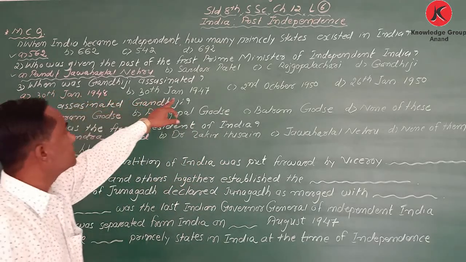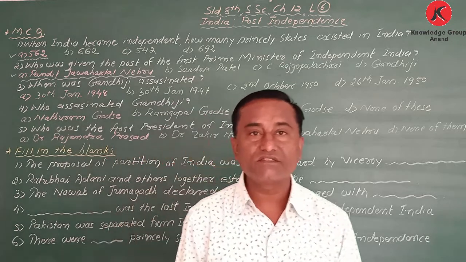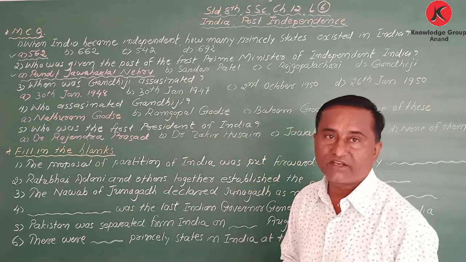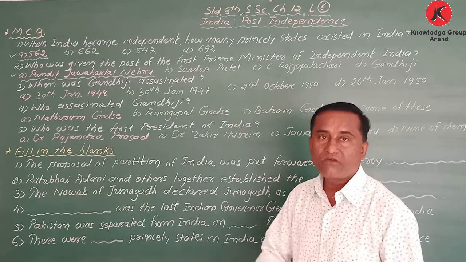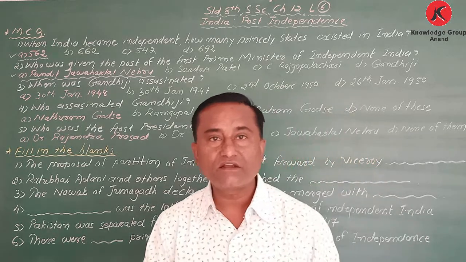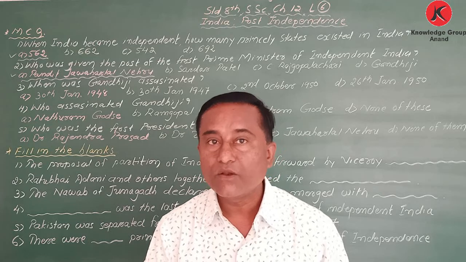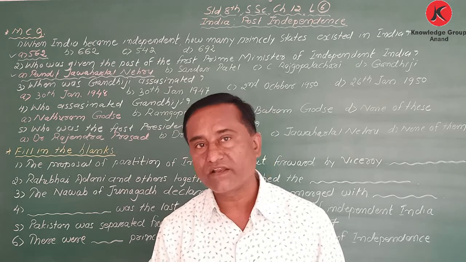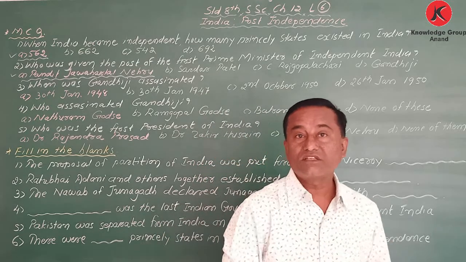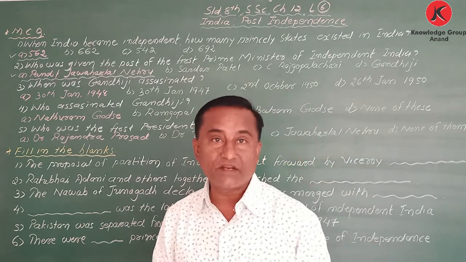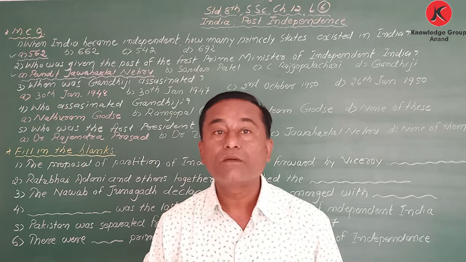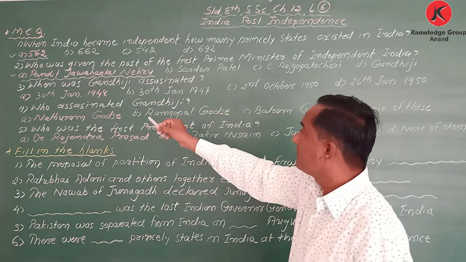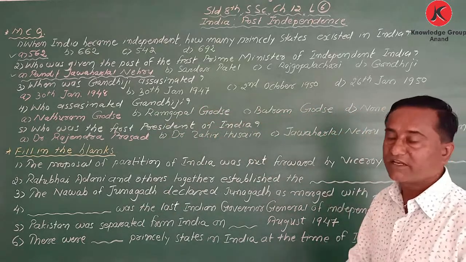When was Gandhiji assassinated? Assassinated means to kill by someone. When India became independent in the year 1947, after 6 months, in the month of January, on 30th January, during the evening prayer time, when he was going to the Birla house for his evening prayer, what happened? When was Gandhiji assassinated?